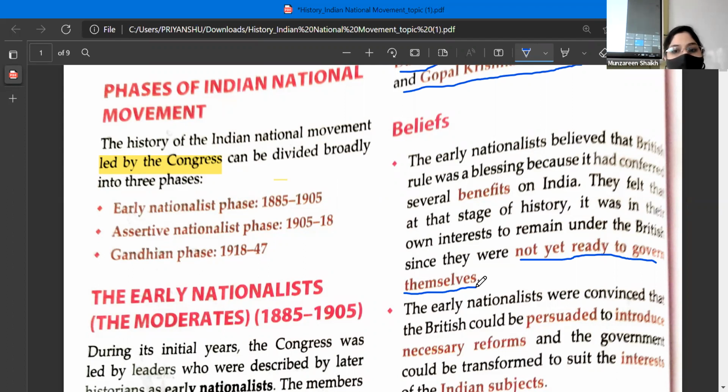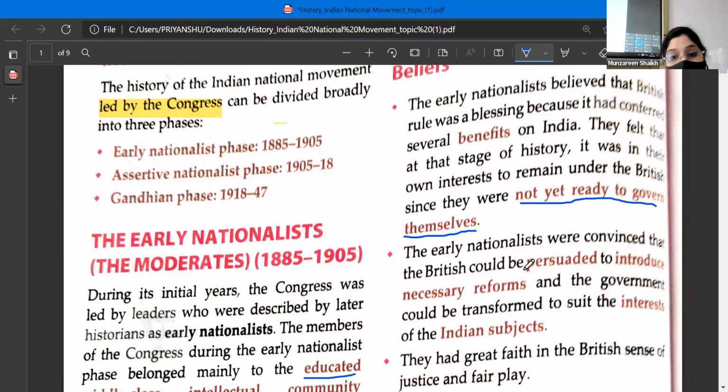Where they believe that if the Britishers are ruling us, it's just because we never thought that we are capable of governing our own selves. Next, the early nationalists were convinced that the British could be persuaded to introduce necessary reforms and the government could be transformed to suit the interests of the Indian subjects. Okay, so that was the first realization, everybody understood?